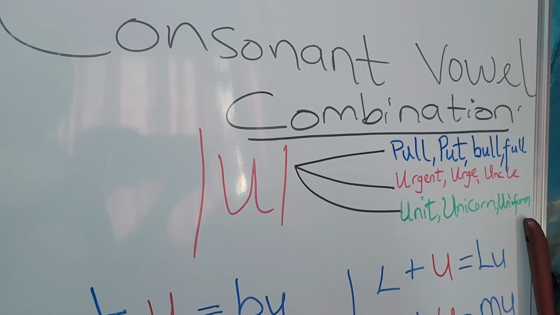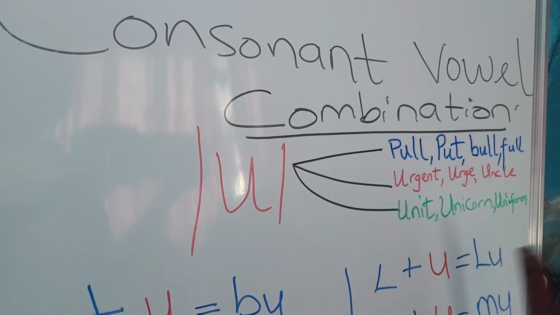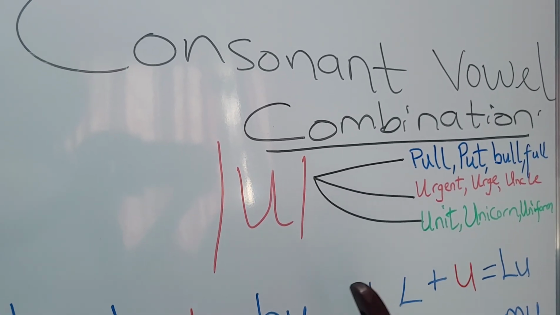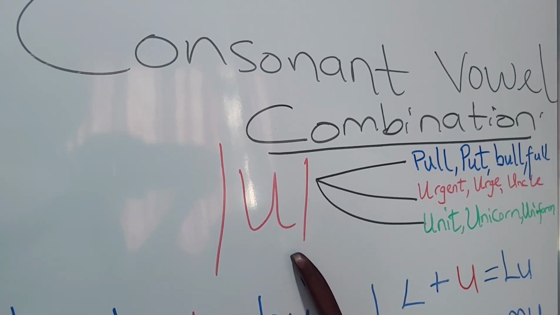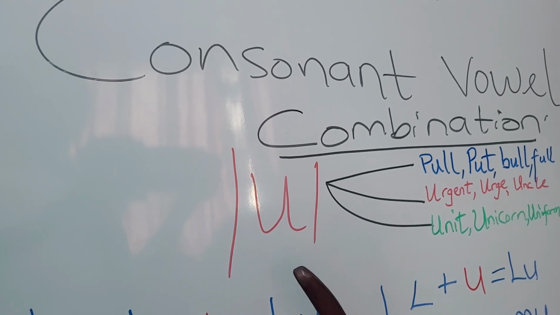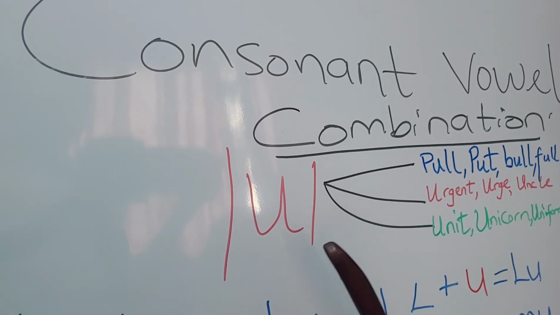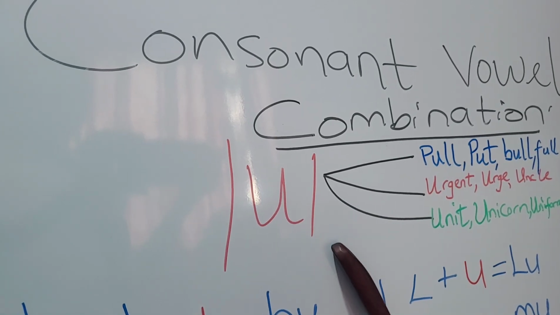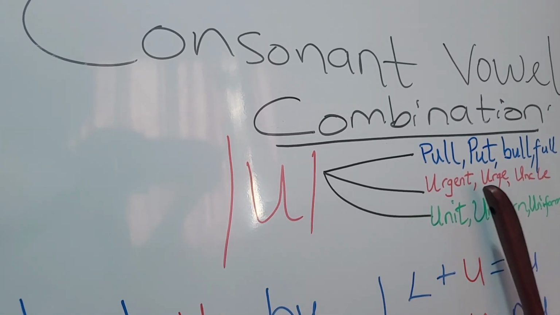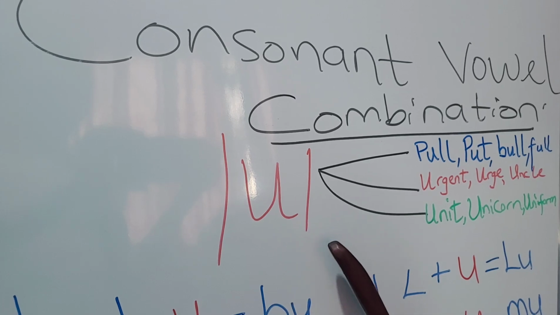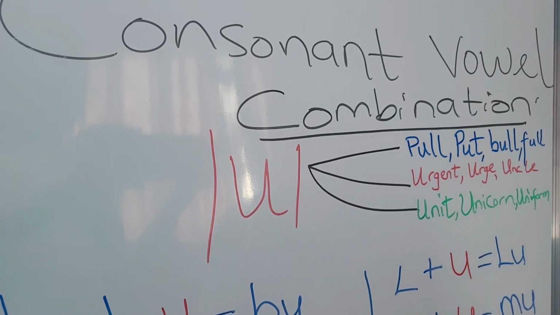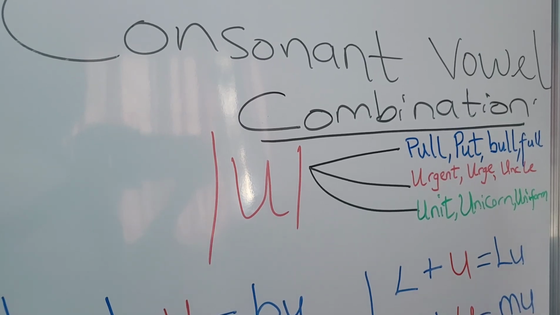Unicorn, uniform, universe, university. Like I said, letter U is a complex letter because it has so many dimensions. It also has cases where it is a silent letter.